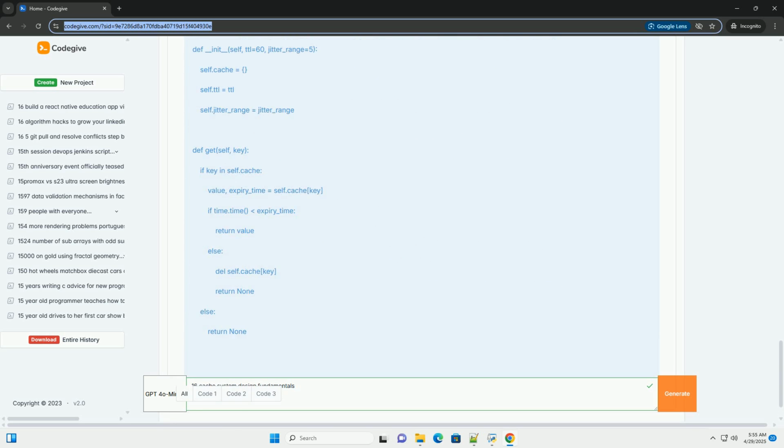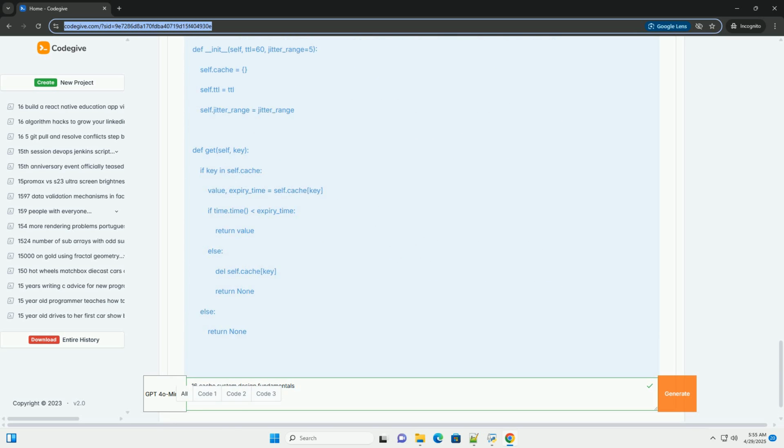Write-back, write-behind: data is written to the cache first, and then asynchronously written to the origin. Faster write performance but a risk of data loss if the cache fails. Code example, TTL.